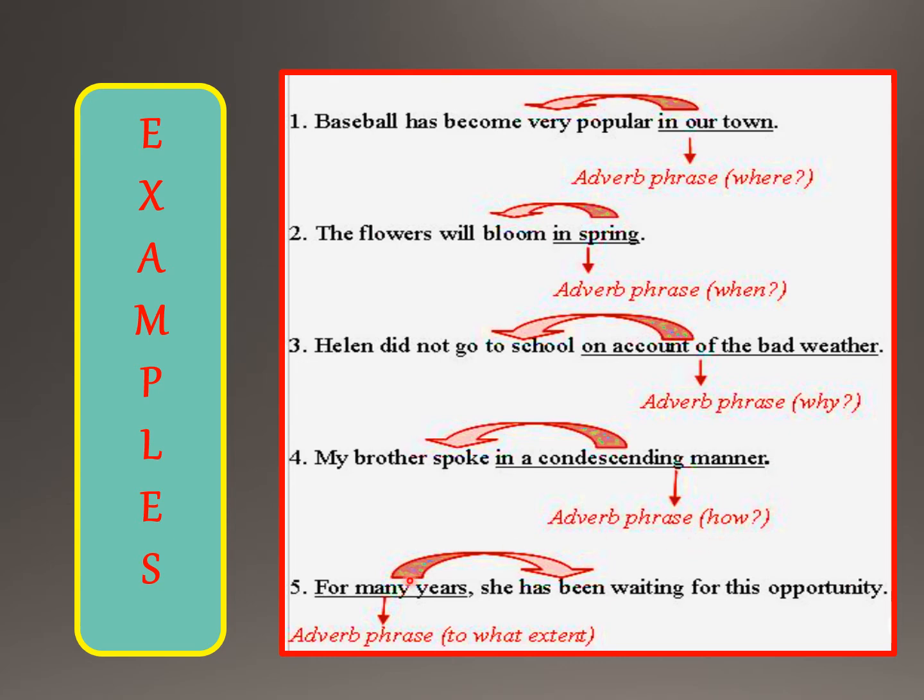This is adverbial phrase. For many years, she has been waiting for this opportunity. Up to what extent has she been waiting? So for many years, this is also an adverbial phrase, or we can also say it's adverb of time.